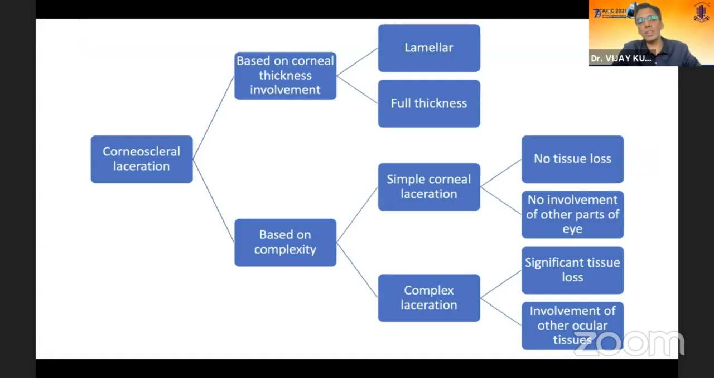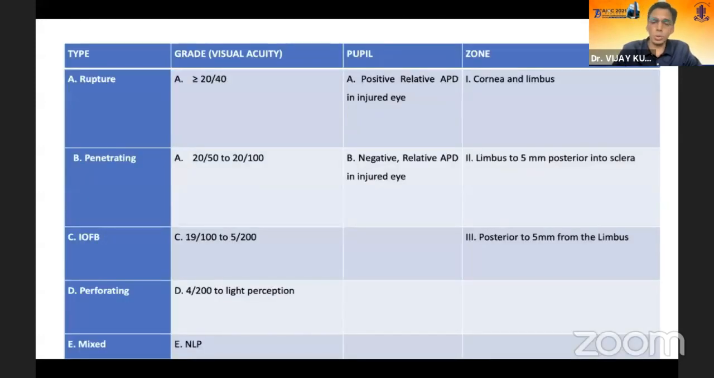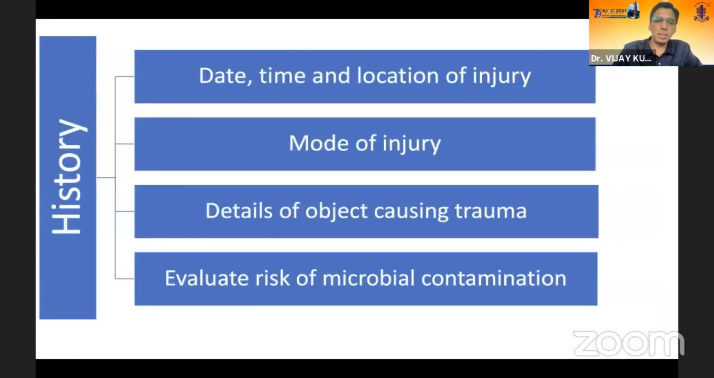Now, going to management of corneoscleral lacerations. The corneoscleral lacerations can be divided based on corneal thickness involvement into lamellar and full thickness lacerations, and based on complexity into simple corneal laceration, where there is no tissue loss and no involvement of other parts of the eye, and complex laceration, where there is significant tissue loss and involvement of other ocular tissues. It has been classified by the ocular trauma classification group into various types.